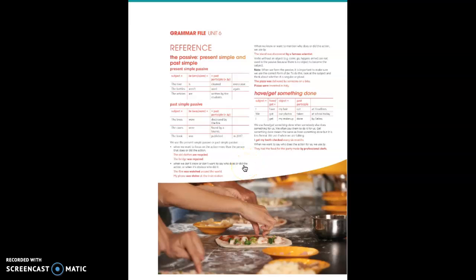It says that we use the present simple passive or the past simple passive, depending on whether the sentence is an actual one or a past one, when we want to focus on the action more than the person that does or did it. Okay? The old clothes are recycled. Here it is. The bridge was repaired. We don't care who did it.